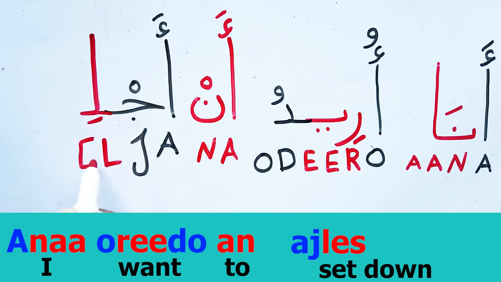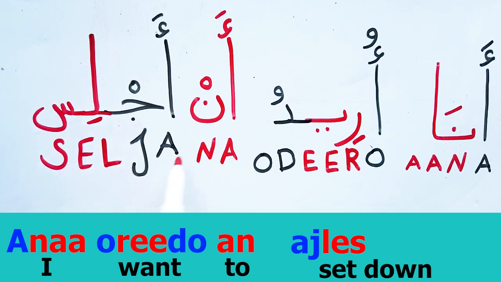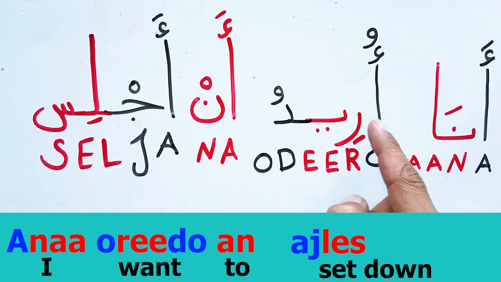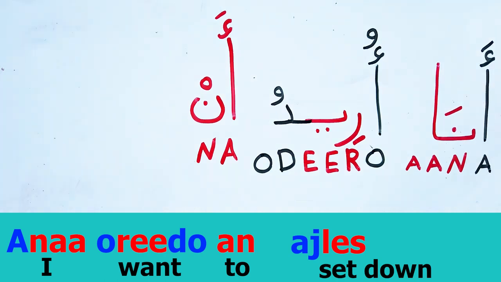We have E here. So kasra sounds like E. أجلس. The sound of S. أنا أريد أن أجلس.